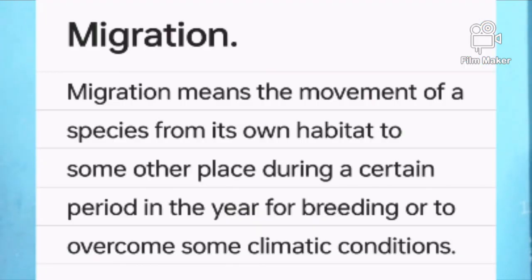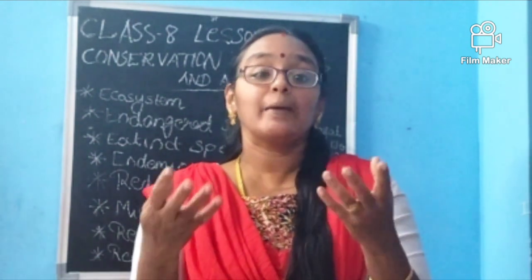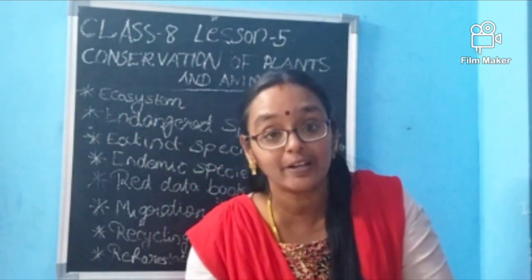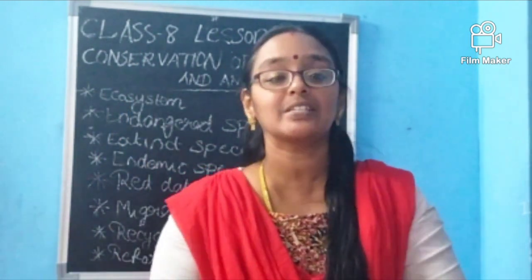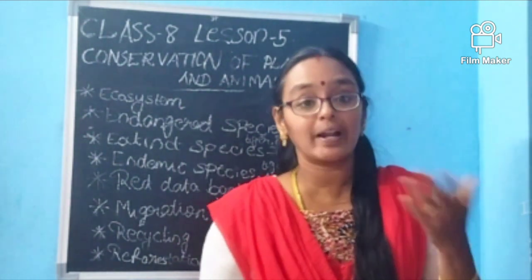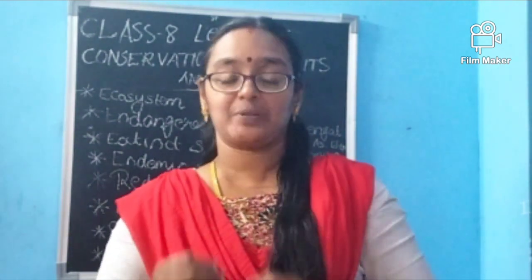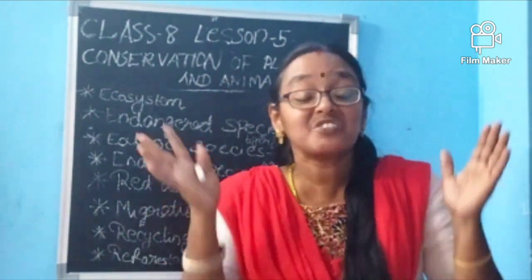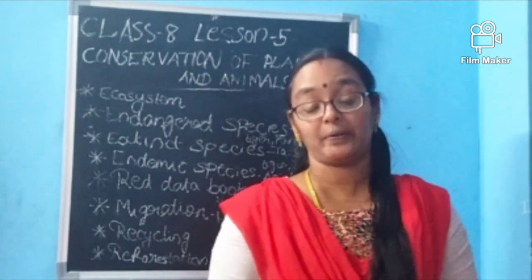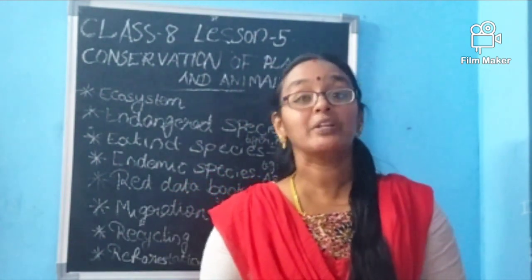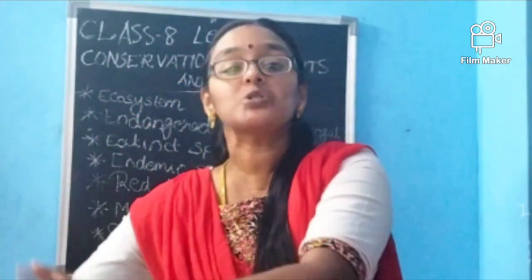We already know that, no? When the bird lays an egg, it has to be kept warm for some time. After that, it will be able to hatch the egg, isn't it? If that bird is living in extreme cold conditions, whatever warmth the bird gives, the egg will not hatch. So the birds will shift from one place to another for reproduction purposes. The second thing is extreme climatic conditions, they will not be able to survive. And the third important one is food. If food is not available in a particular area, they will migrate to some other place.